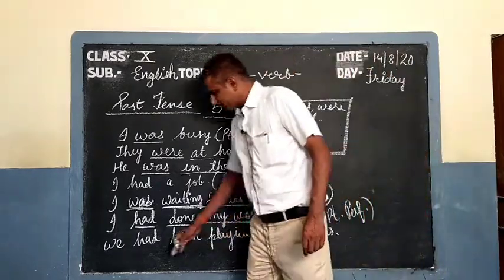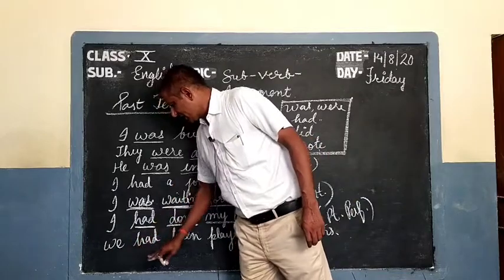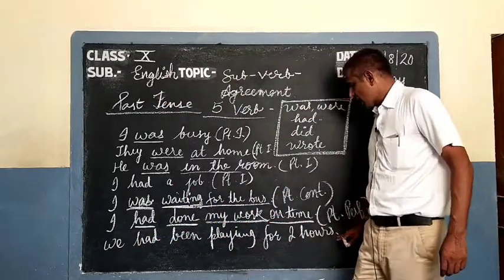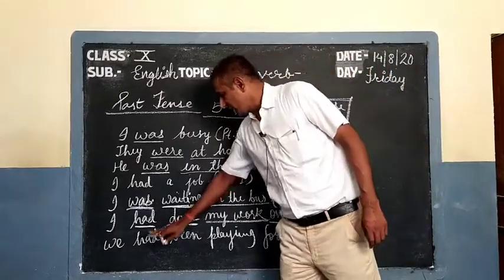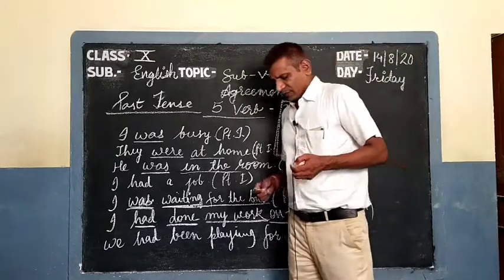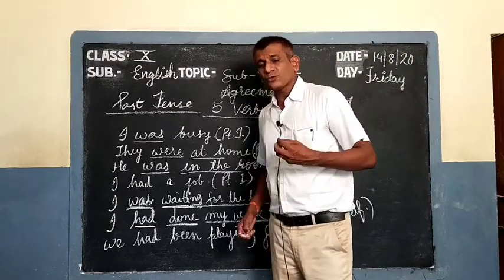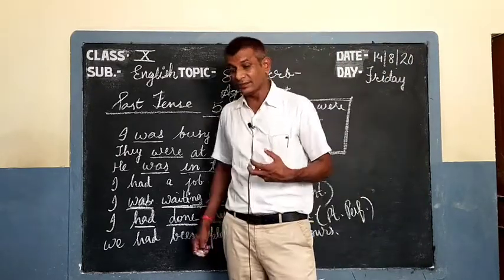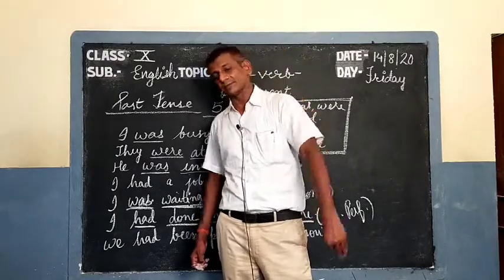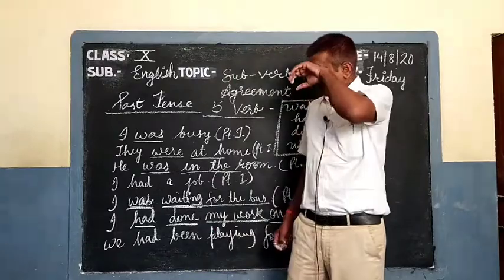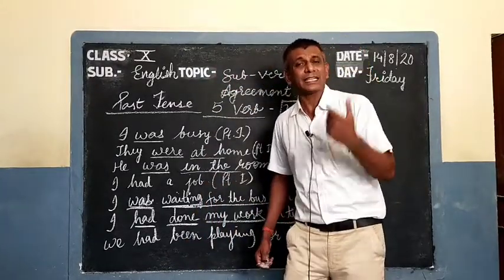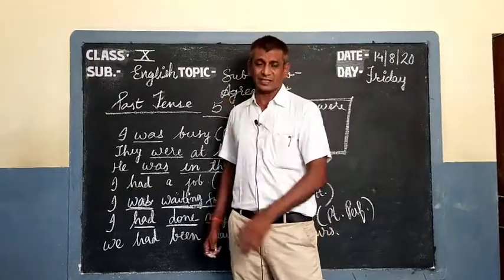Next is: we had been playing for 2 hours. Now, very simple, as we did in the present perfect continuous, the fourth category. If you remember, it is very easy to identify a tense in a sentence.